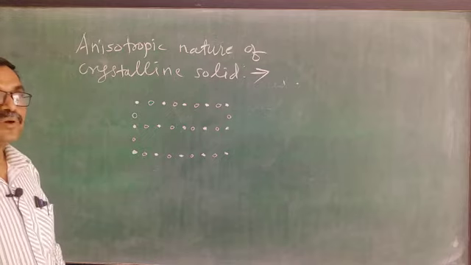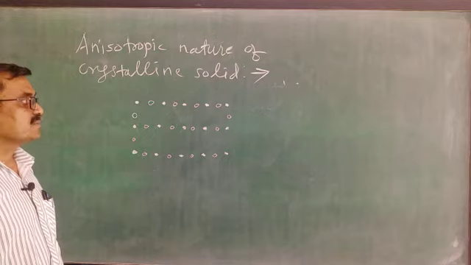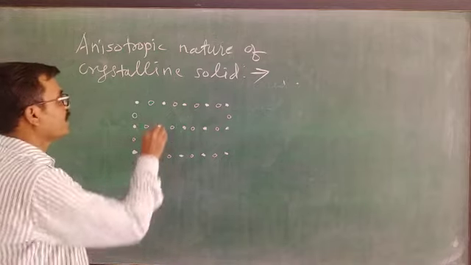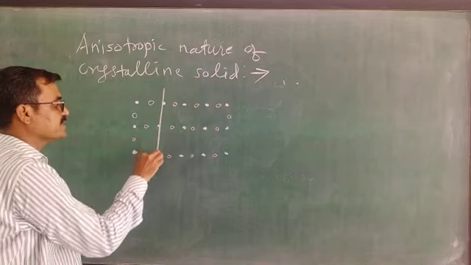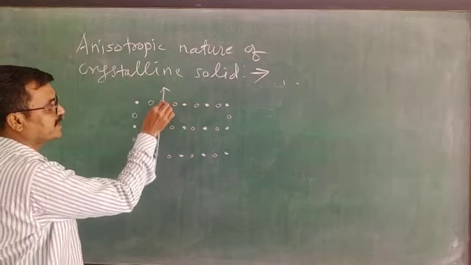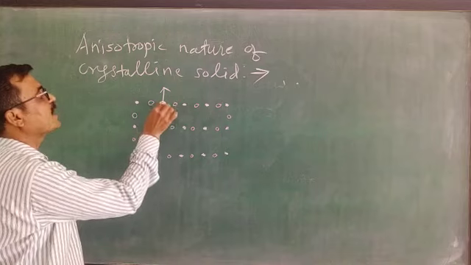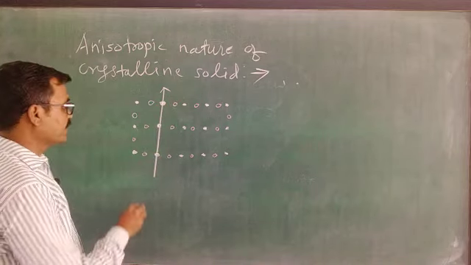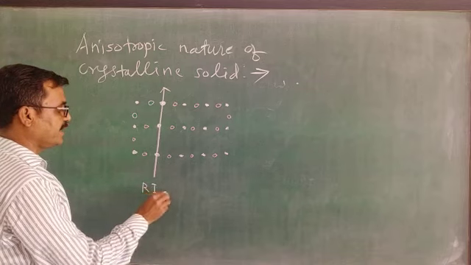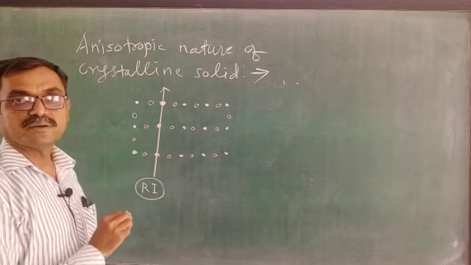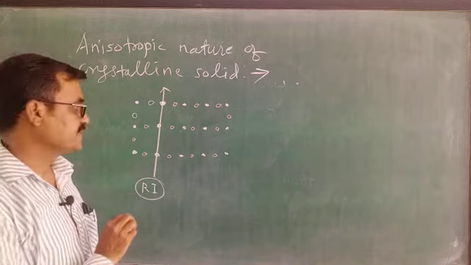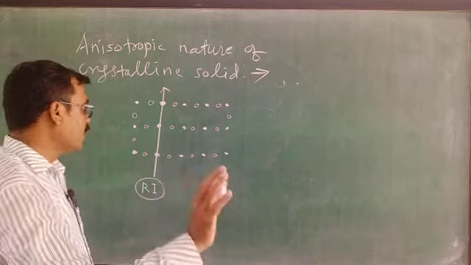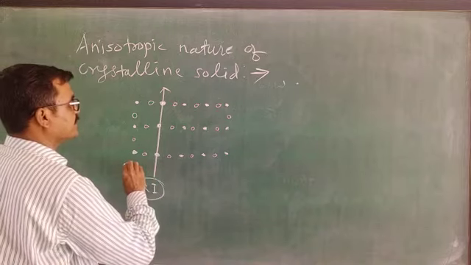Now if we study some physical properties along, let me consider this axis, same types of atoms or ions are there. Let me calculate the refractive index along this line. It is calculated. Now another ray is considered.